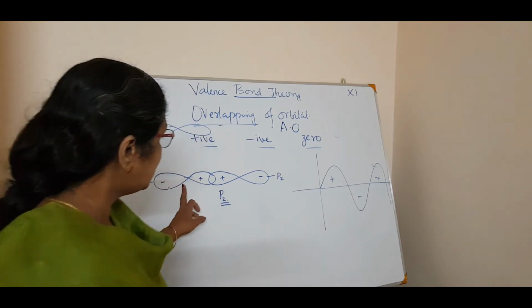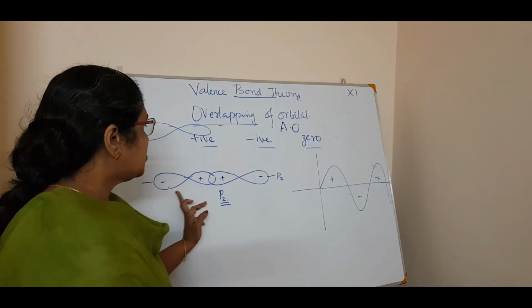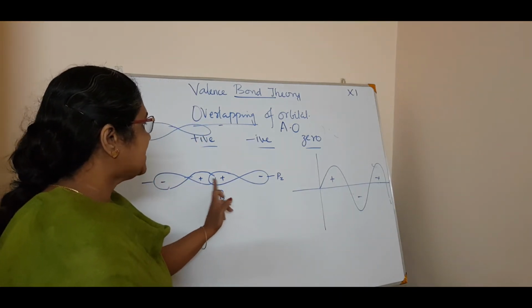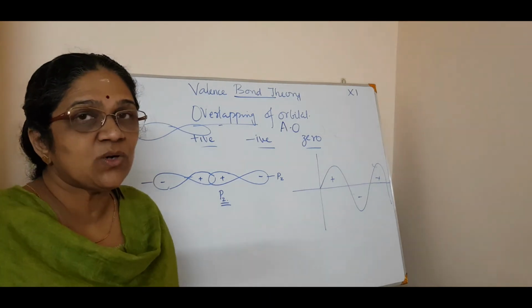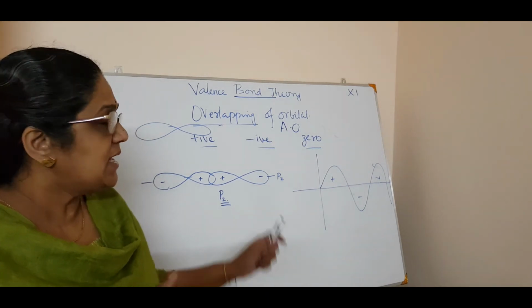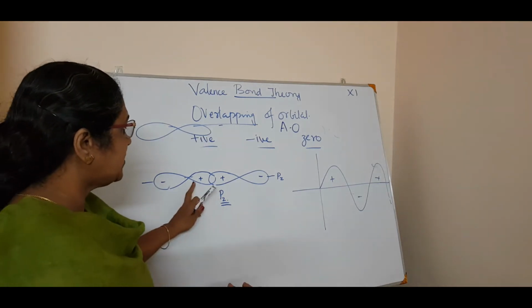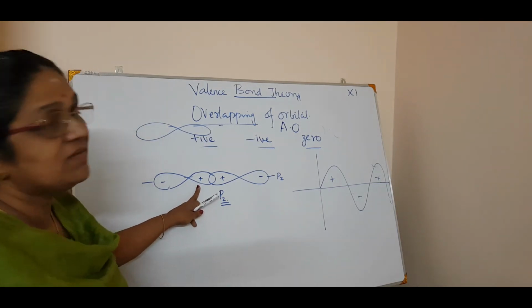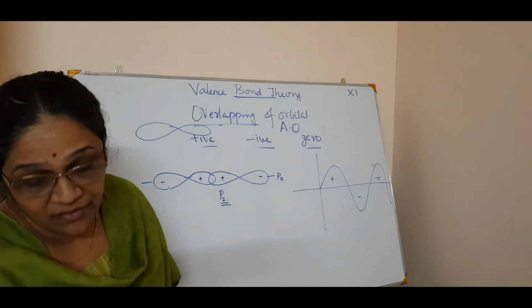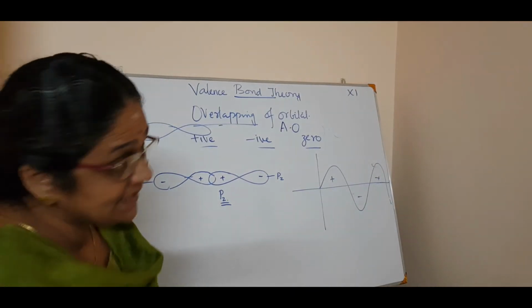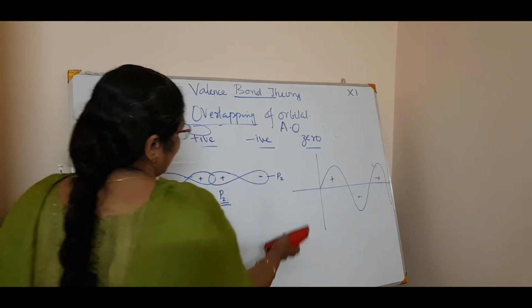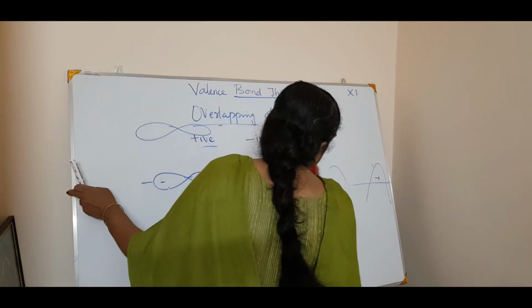This is in the z axis, so it is happening by plus and plus. Minus and minus means trough and trough, which is also a constructive interference. So this is a positive overlap. Now if I want to show a negative overlap, a crest and a trough make a negative overlap.